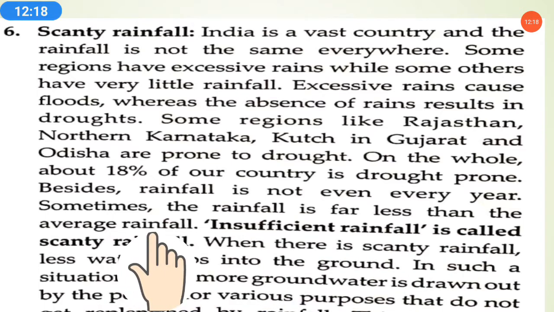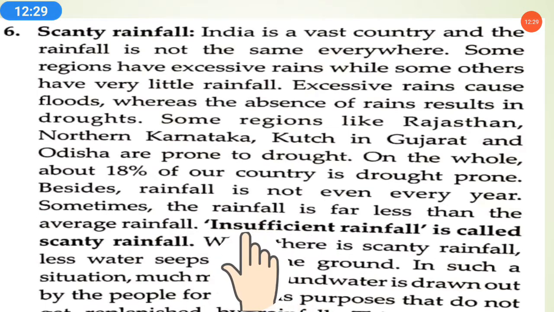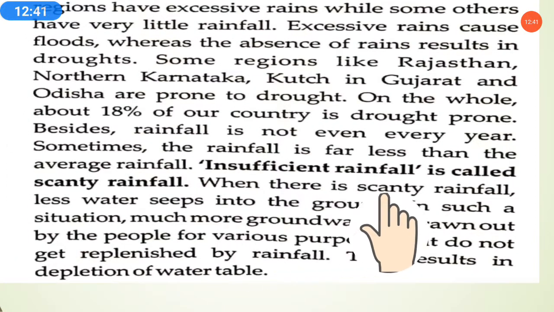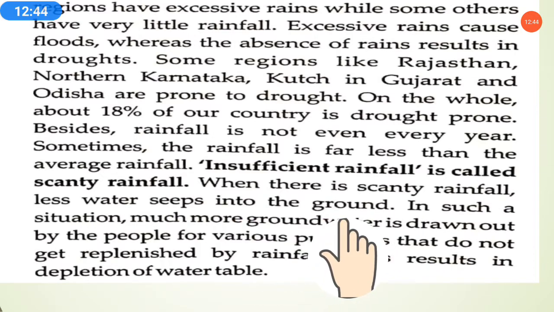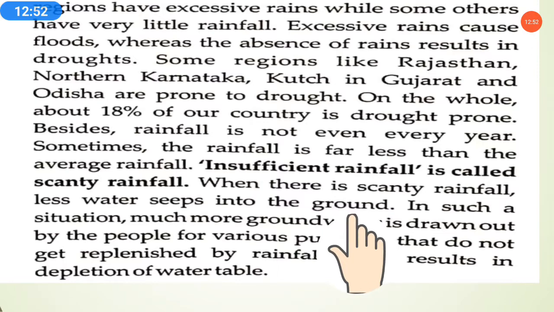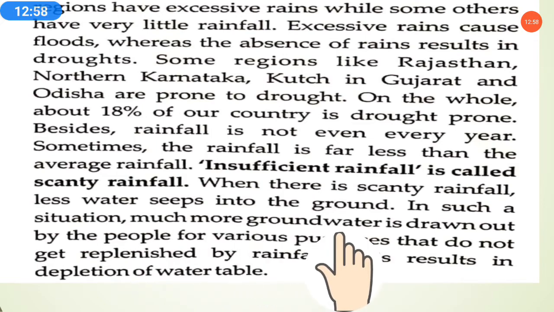Insufficient rainfall means less than average rainfall, which is not sufficient for all needs, and it is called scanty rainfall. When there is scanty rainfall, less water seeps into the ground, and in such a situation much more groundwater is drawn out by the people for various purposes.